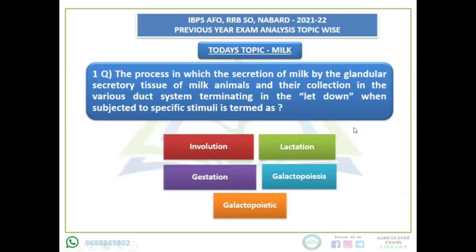The first question which has been asked in the IBPS AFO, RRB SO, NABARD is: the process in which secretion of milk by the glandular secretory tissue of milk animals and their collection in the various duct system terminating in the let down when subjected to a specific stimuli is termed as. The options are involution, lactation, gestation, galactopoiesis, and galactopoietic.